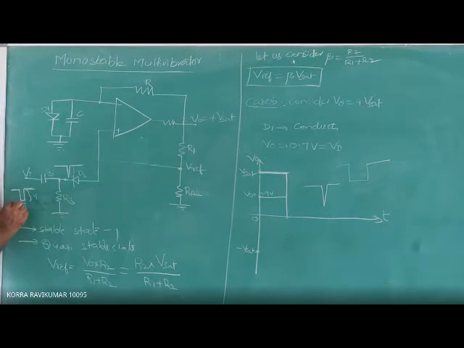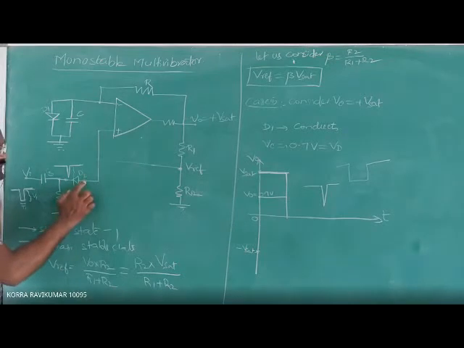If you apply the negative triggering pulse as an input to this high pass circuit, then this high pass circuit produces a negative spike as the output. Because of this negative spike, the PN junction diode will be operated under reverse bias condition. Actually, it has to be operated under reverse bias condition.